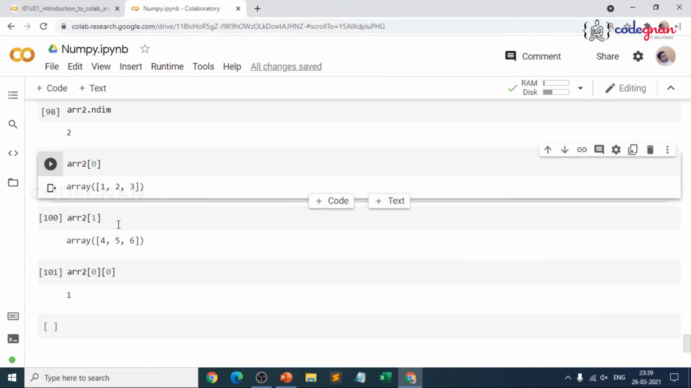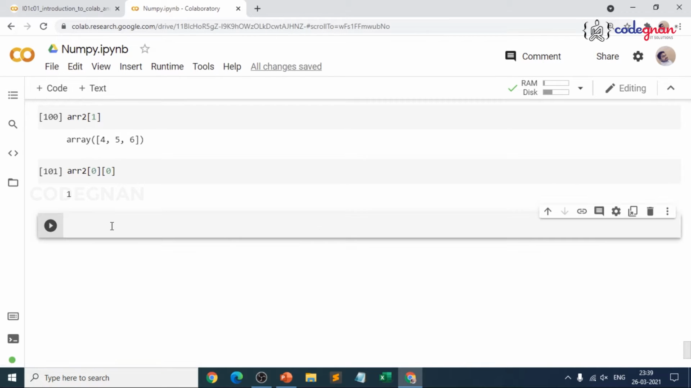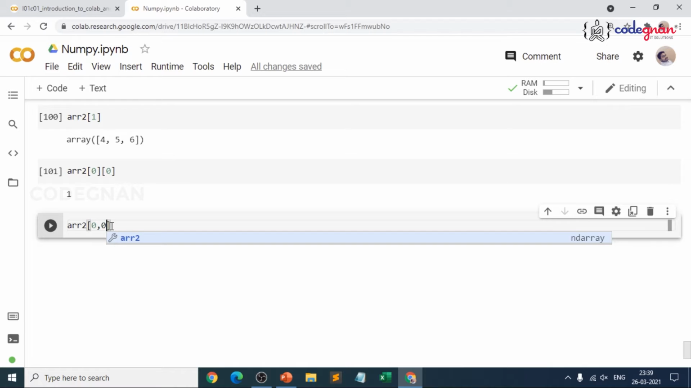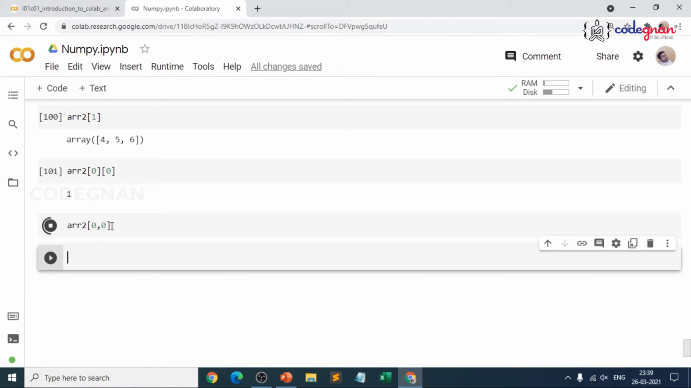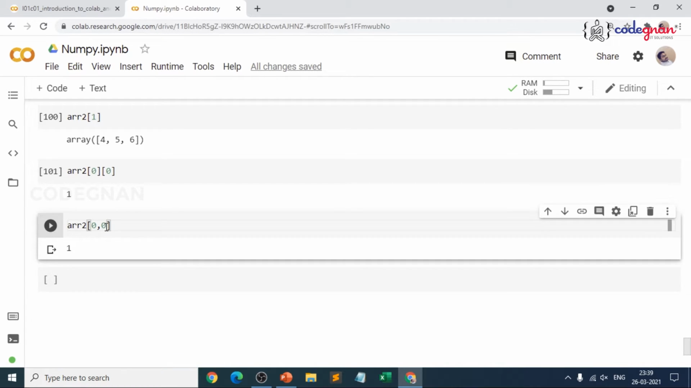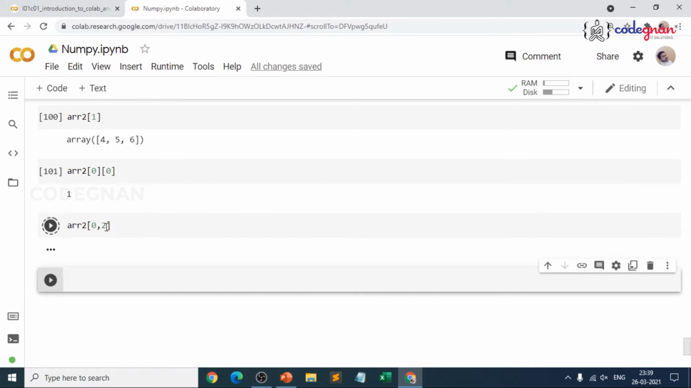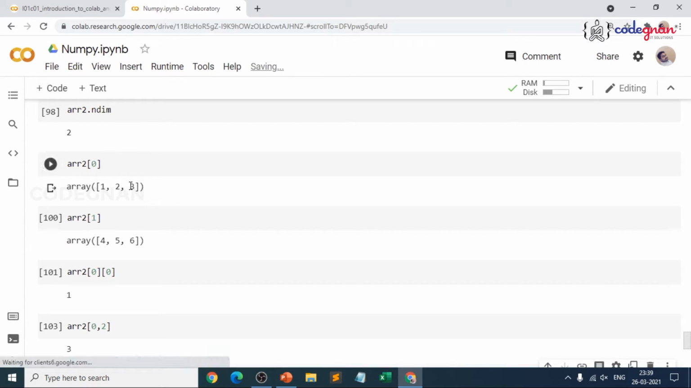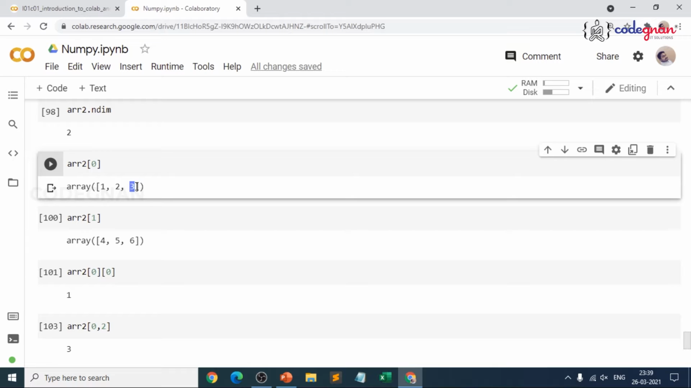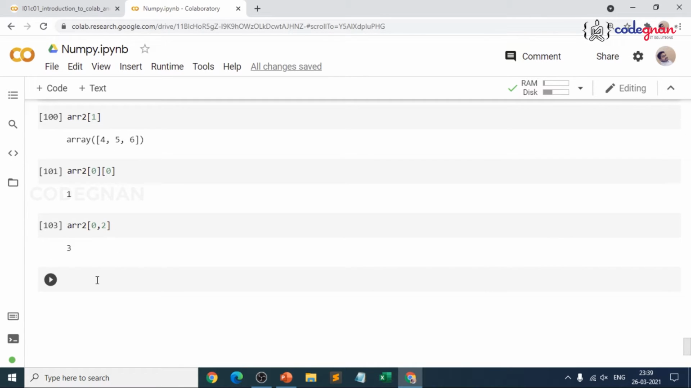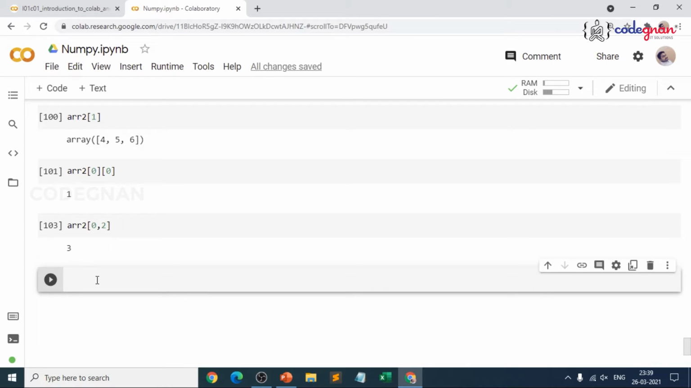You are trying to unpack the element from this, the same concept which you have done in lists, if you are aware of it, right? You could get it in this way, or you could also give it by separating with a comma. [0, 0] will give you 1. If you give [0, 2], that means what is the third element? It is 3, right? 0, 1, 2. In the same way, you start with 0, row-wise or column-wise. That means if you want to get a column-wise element, just make sure you define that by giving commas.